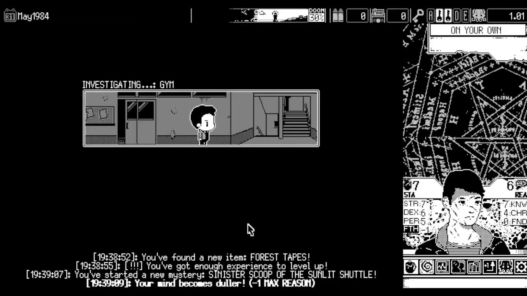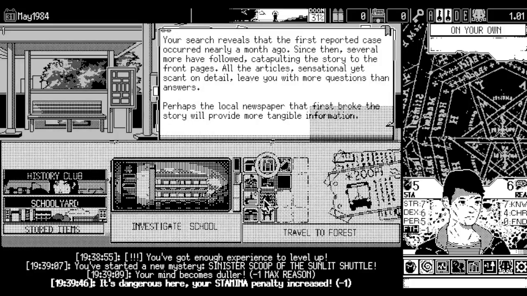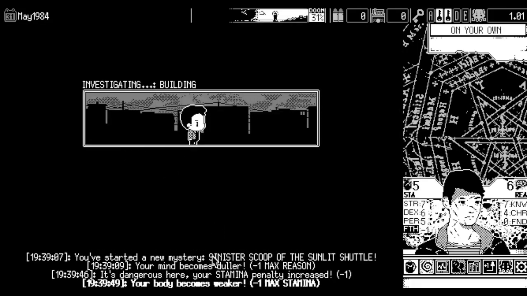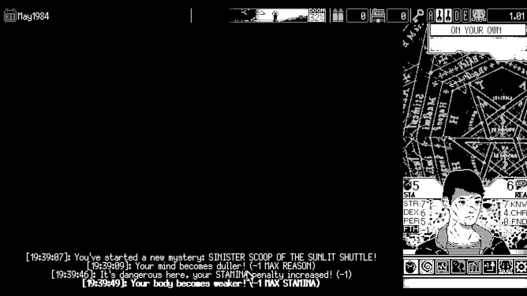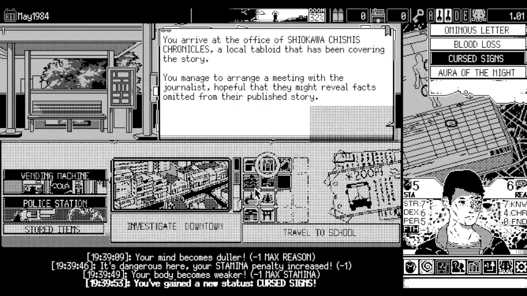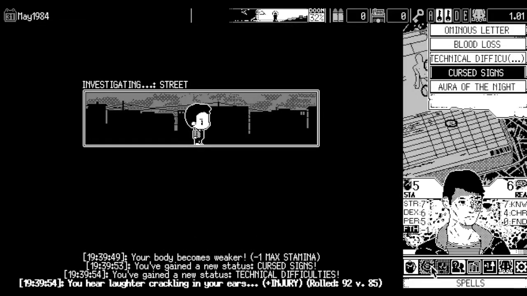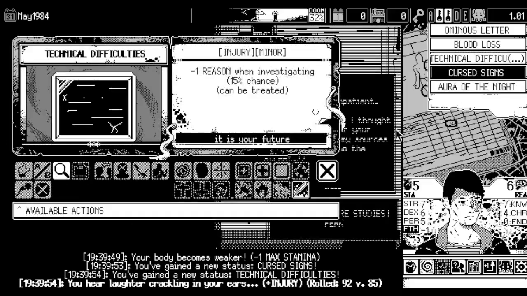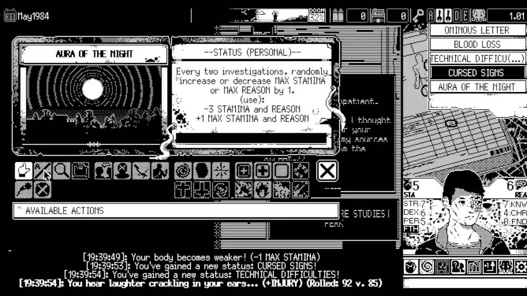So, pain. Nope. Well, there's the double slap to the stamina. Max reason went back down. Max stamina is now at 8. Oh goodness. So something that I note, and I think we can do it here, not here, in Aura of the Night, is that we can use it.